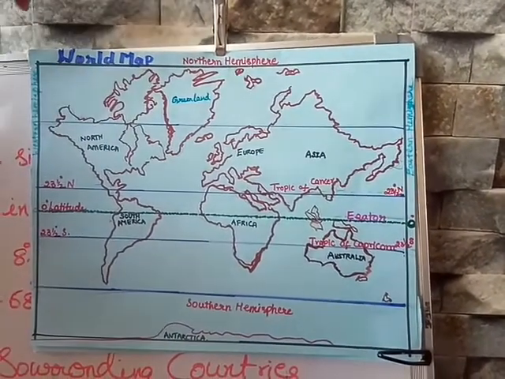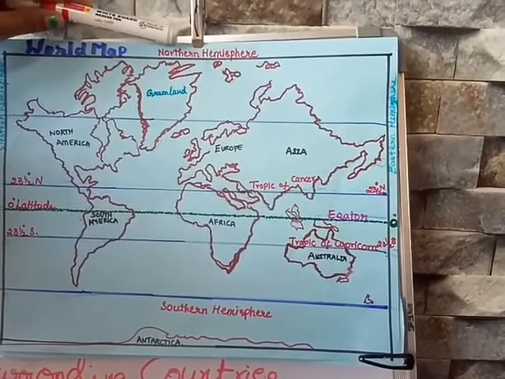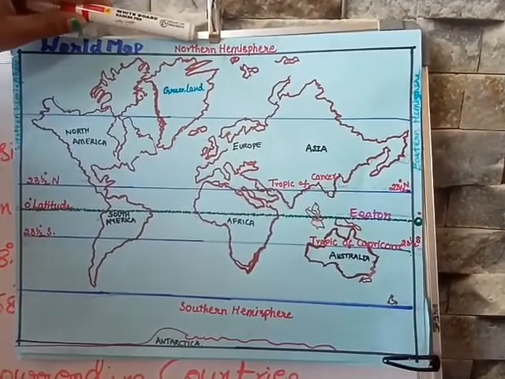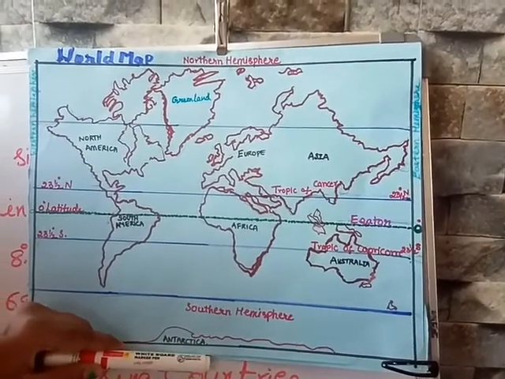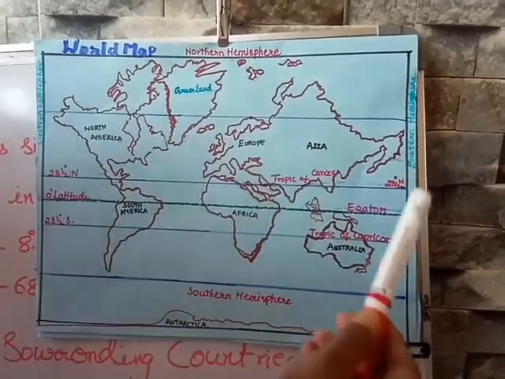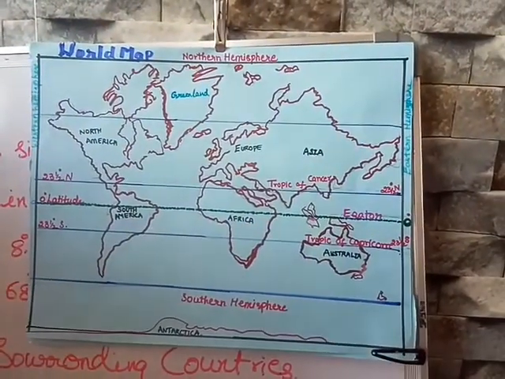In this map, the upper part of the map indicates north, and the lower part indicates south, and always the east and this is the west. So these are the directions.